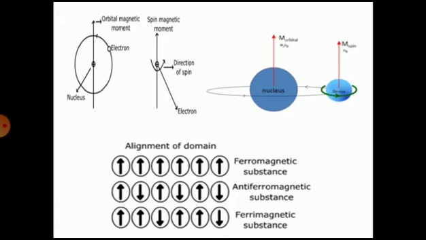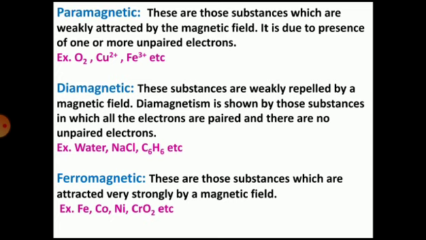And due to these two magnetic moments only, we can categorize the substances as paramagnetic, diamagnetic, ferromagnetic, ferrimagnetic, and antiferromagnetic, based on the orbital magnetic moment and the spin magnetic moment. And now let us study one by one. The first one is paramagnetic.